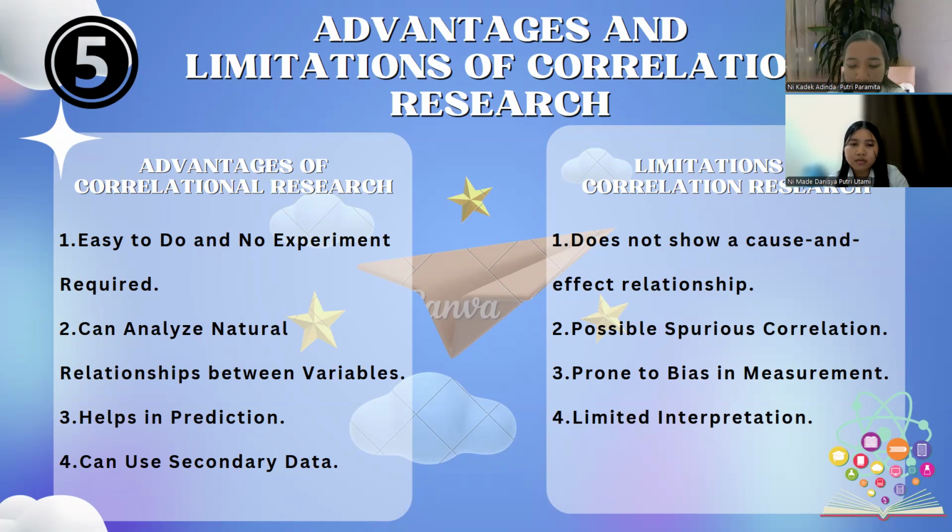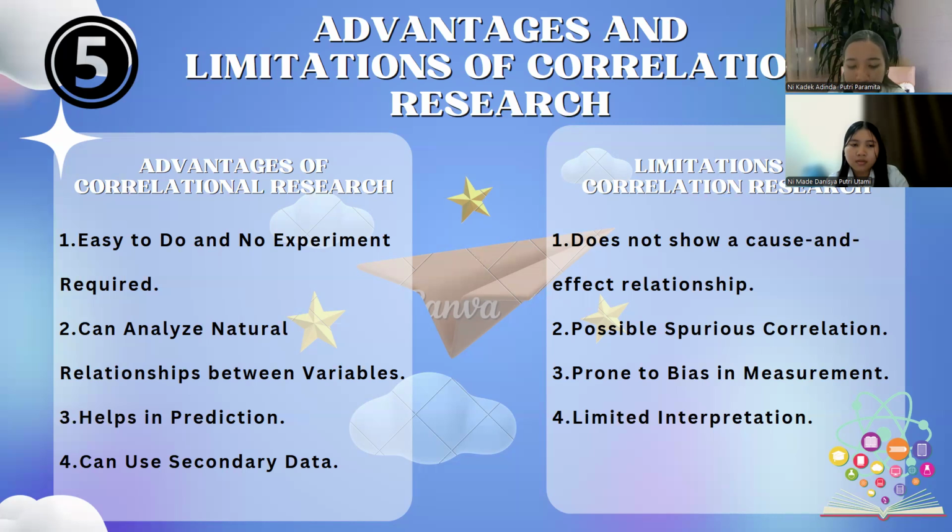One, advantages of correlational research. A, easy to do and does not require a complex, simple research design. Data can be collected from observation and questionnaires, making it more flexible, and the cost and time are relatively lower than experimental research.